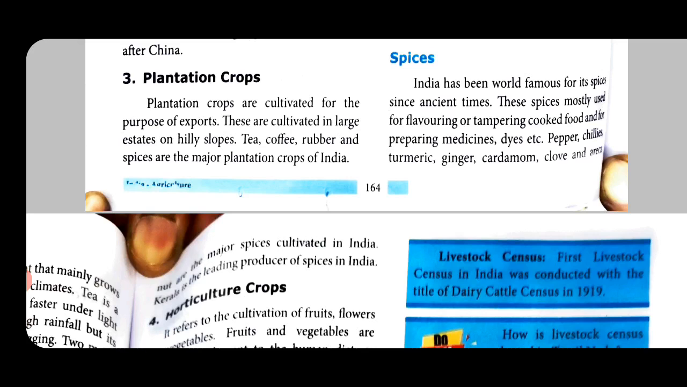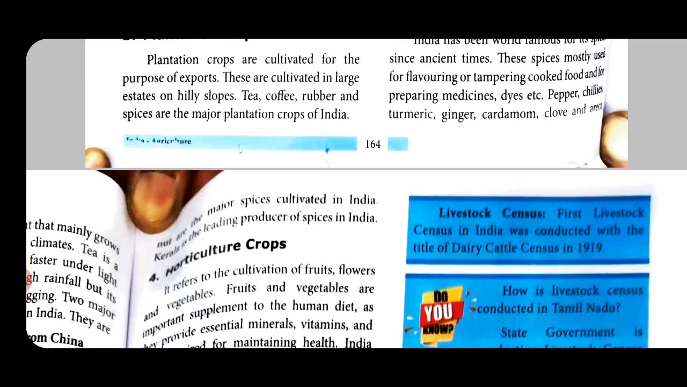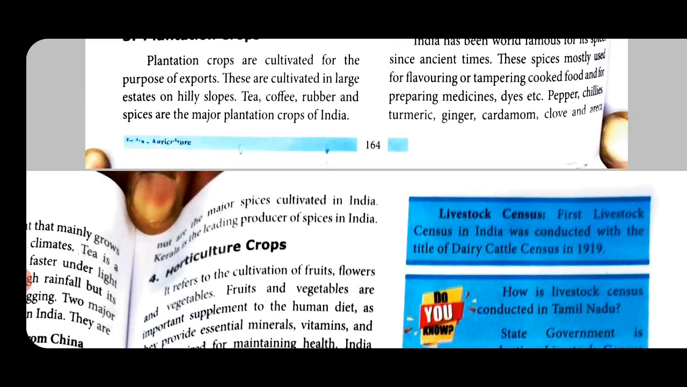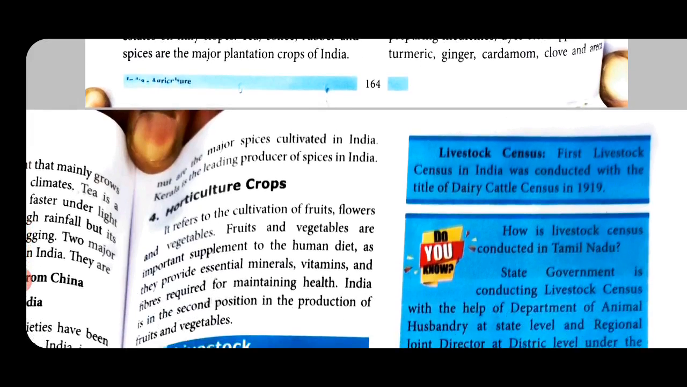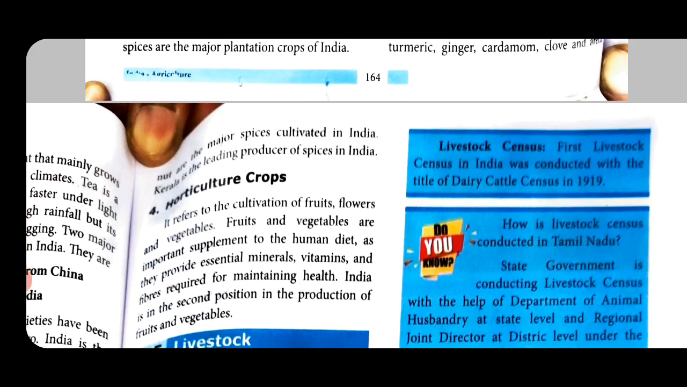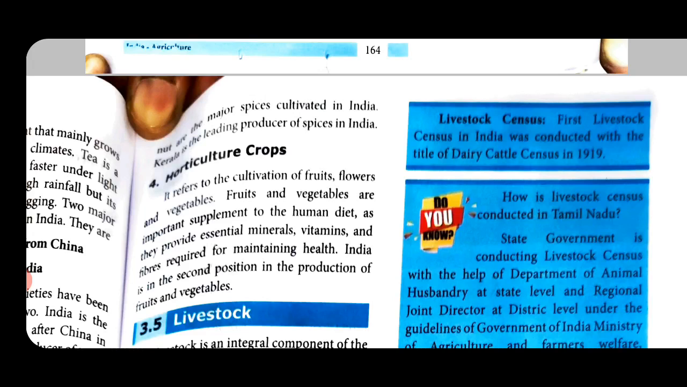Pepper, milagu, chilies is green chili, turmeric is what you use at home for cooking, ginger, inji, cardamom, cloves, and areca nut are the major spices cultivated in India. Kerala is the leading producer of spices in India. So you know that Kerala is world famous for its spices. Horticulture crops.